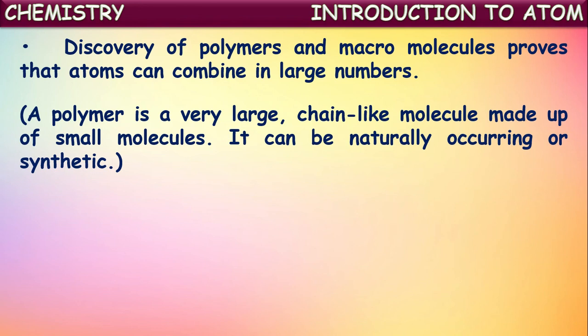Here he told that only a small number of atoms combine to form molecules. But later, scientists discovered polymers. A polymer is a large chain-like molecule made up of small molecules. So in the formation of a polymer, so many atoms combine together. Sometimes even hundreds of molecules combine together to form a big molecule called a polymer.